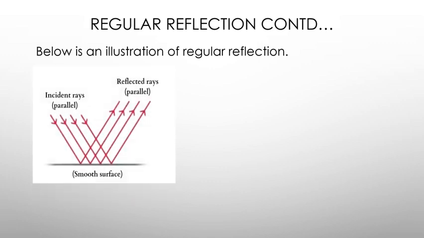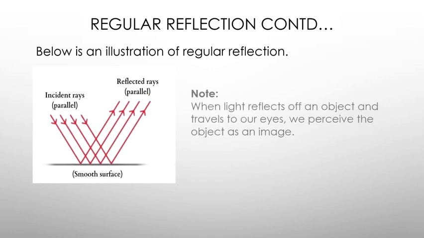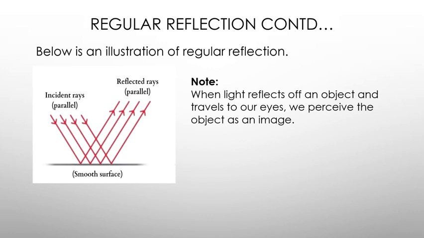As you see, there is a smooth surface there. A parallel beam of light comes in and hits the surface, and it is reflected as a parallel beam as well. So that is a representation of regular reflection. But then you also need to know that when light reflects off an object and travels to our eyes, we perceive the object as an image.